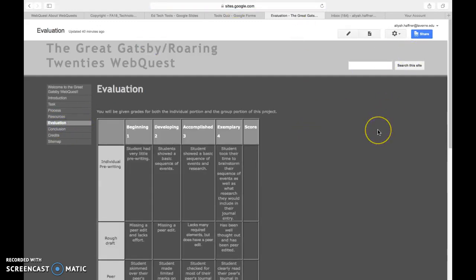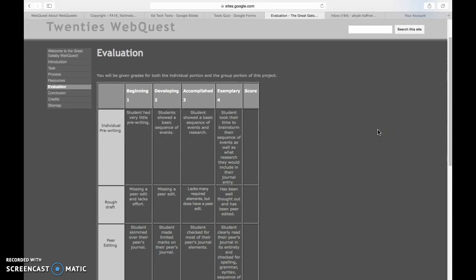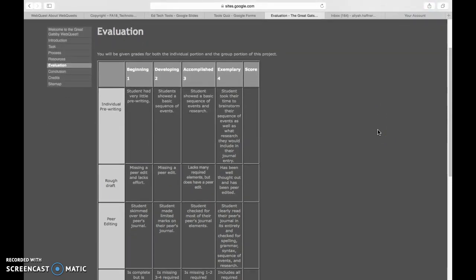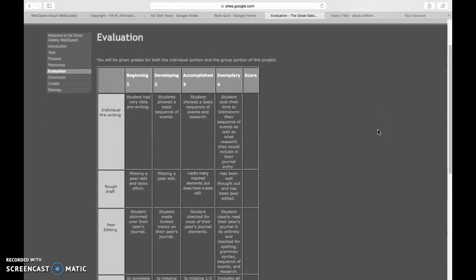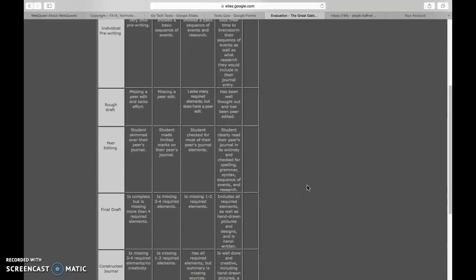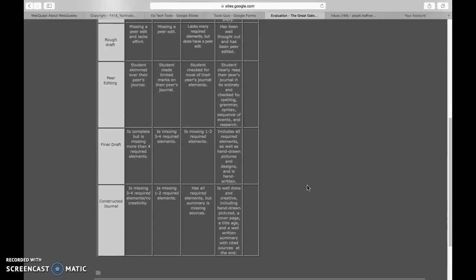Next, we have the evaluation. So students will be able to score themselves basically and make sure they have everything they need to get the most points possible. So we have the individual pre-writing, we have the rough draft, the peer editing, the final draft, and the construction of the actual journal.